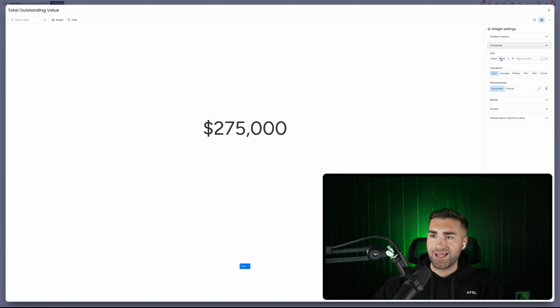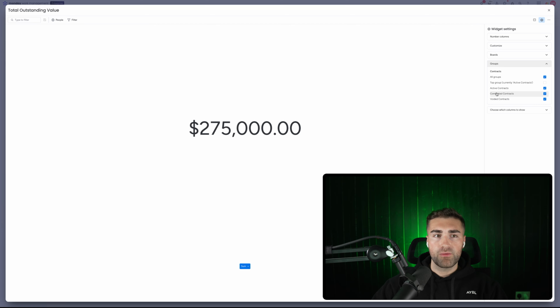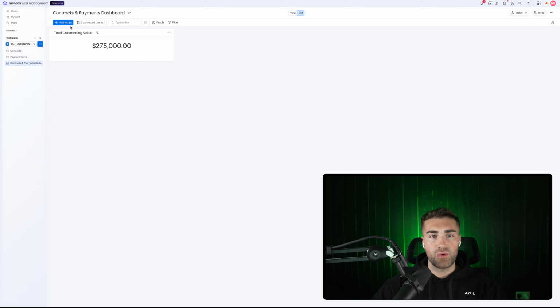Customize, make it $1 or whatever currency you're operating in, and then I set the decimal places to manual and just have 2 decimal places. To be fair, it doesn't really matter anyway. I mean, that would equal 0. You might want to unselect voided contracts, but that's all I would want to see. So now I know what our total outstanding value is, so how much money is still due in to the business.